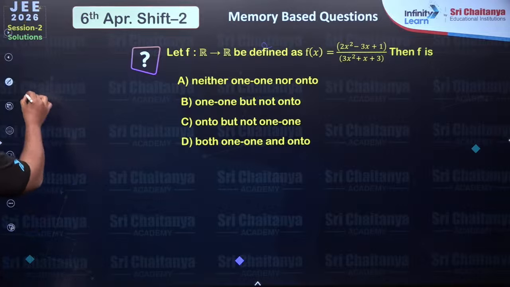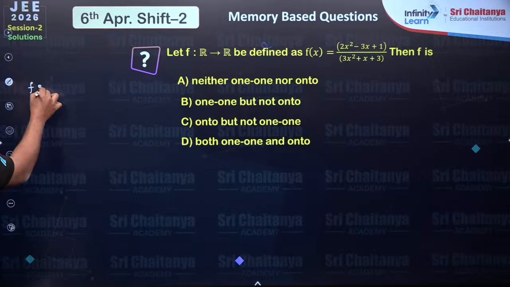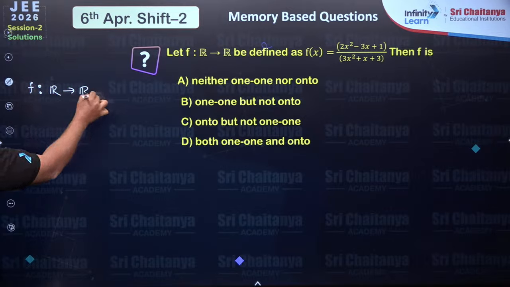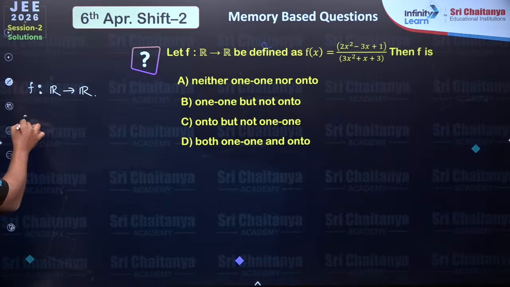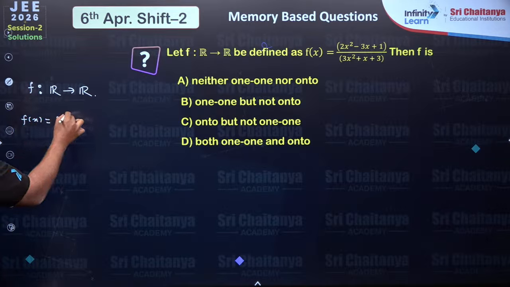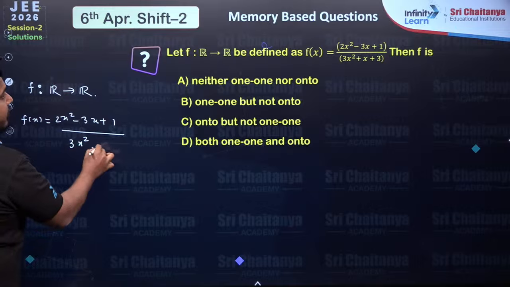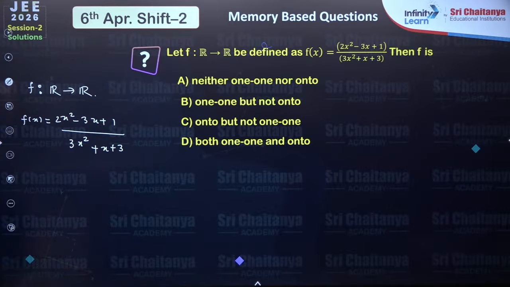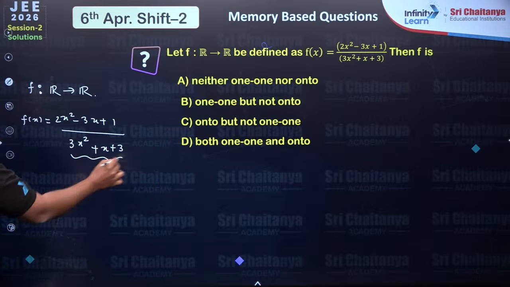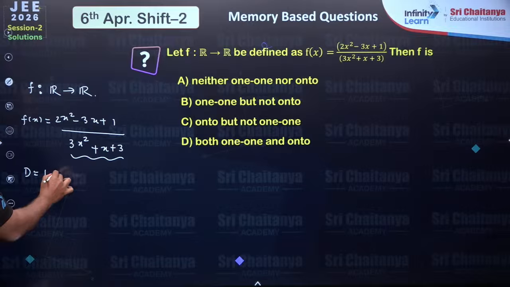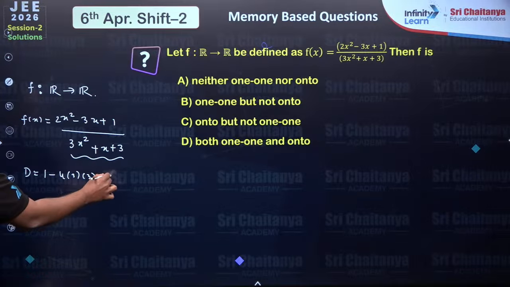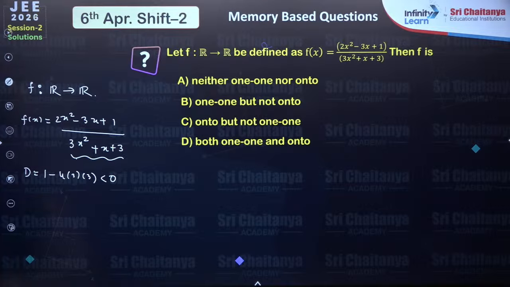Okay, so first of all we know that f is defined from the set of real numbers to real numbers, defined as (2x square minus 3x plus 1) divided by (3x square plus x plus 3). First of all, check the nature of both quadratics. Do they have any factor common? So in the denominator, if you see 3x square plus x plus 3, its discriminant will be 1 minus 4 into 3 into 3, negative. So it can't be factorized, right? If it can't be factorized, it cannot have any common root with the numerator.